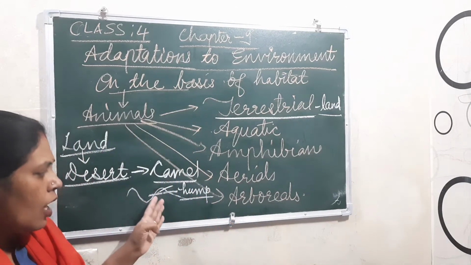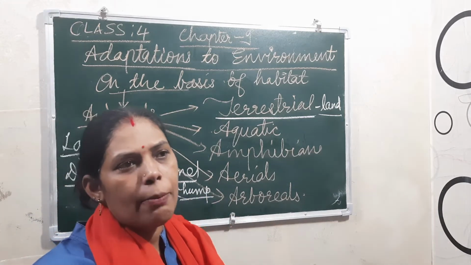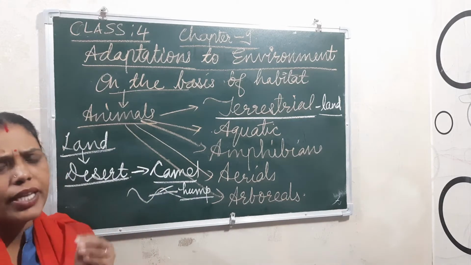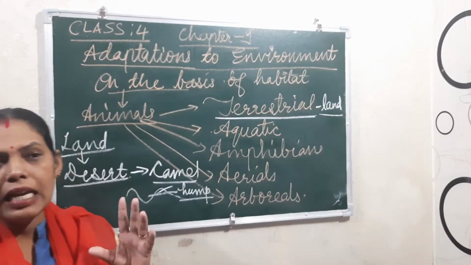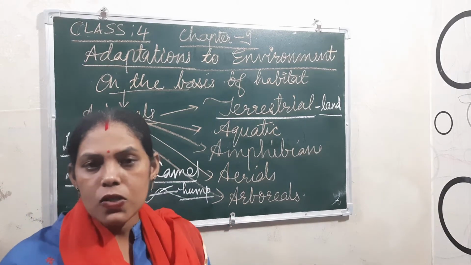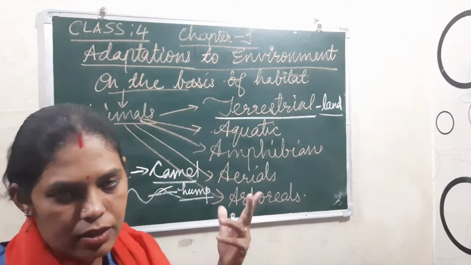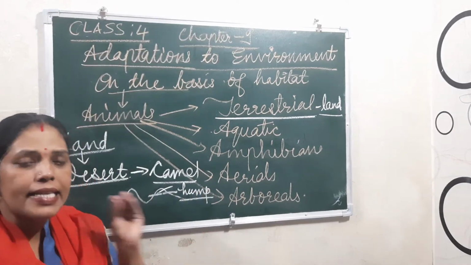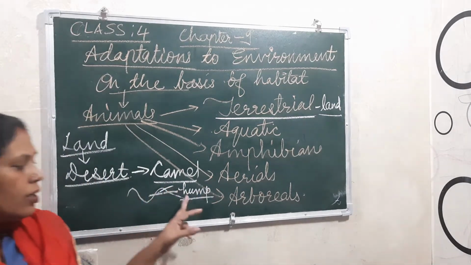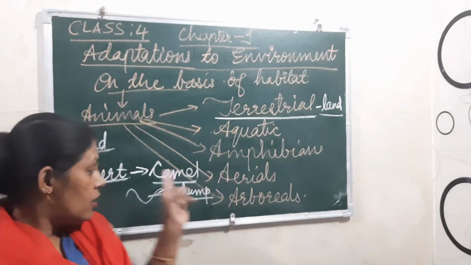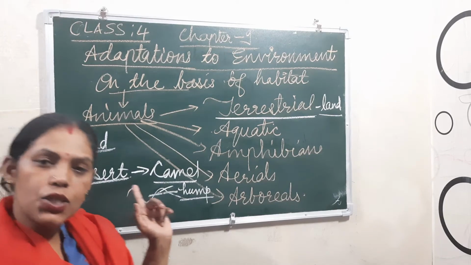Okay, and when talking about urine, it will not urinate much. If it urinates, it is very little urine only. And its dung, its waste, is also mostly dry, because loss of water is not there. So the camel has all these adaptations so that it can survive in the desert. Okay, that is all. Understood this one?